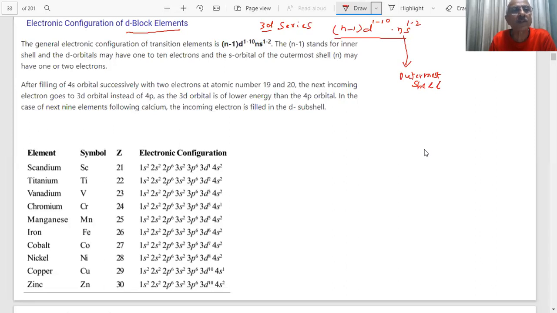Therefore, I said that the outermost shell is this one, s. This is our outermost shell, students, and it may have one or two electrons. And n-1 stands for the inner shell. This is an inner shell, student, not the outer shell. And this is called the penultimate shell, as we have told you. What happens, student? First the 4s is filled if n equal to 4 for the 3d series. Then what it will become? 3d 1 to 10 and 4s 1 to 2, student.